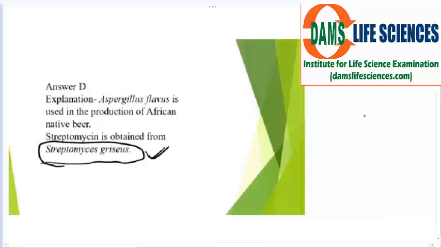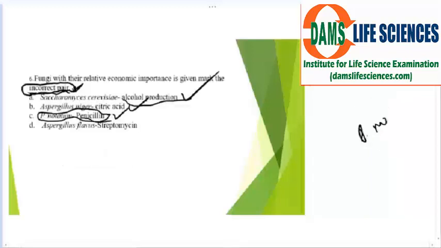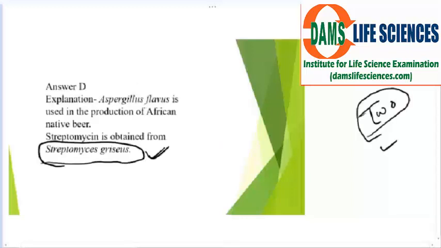Penicillin is produced by the fungus Penicillium notatum, and streptomycin is produced by the bacterium Streptomyces griseus.